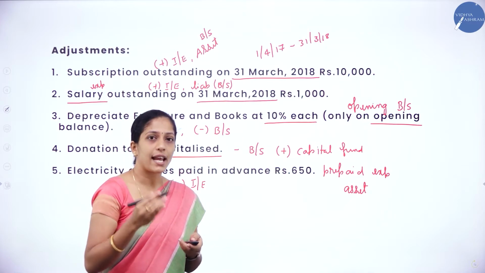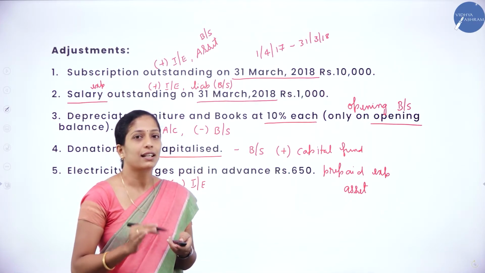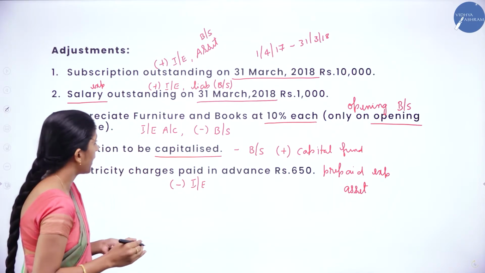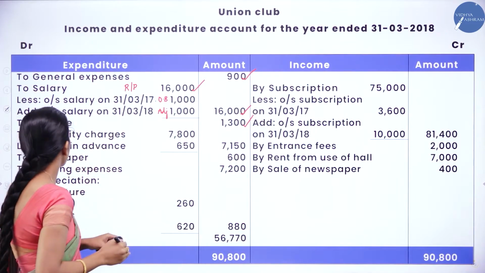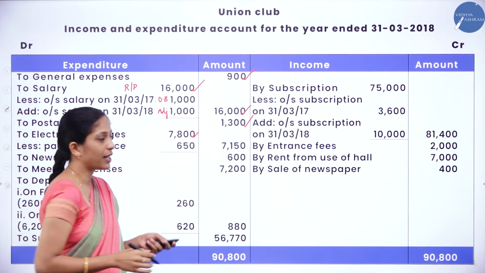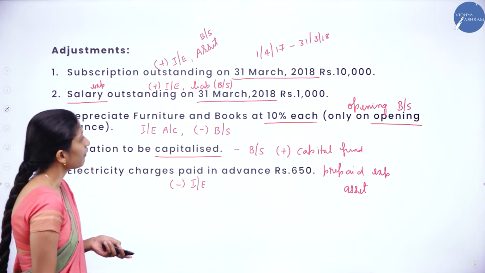If any expense is paid in advance in the current year, it has to be deducted because it doesn't belong to the current year, right? So how do we record? To electricity charges 7,800 less paid in advance 650. So we'll get 7,150. Clear?